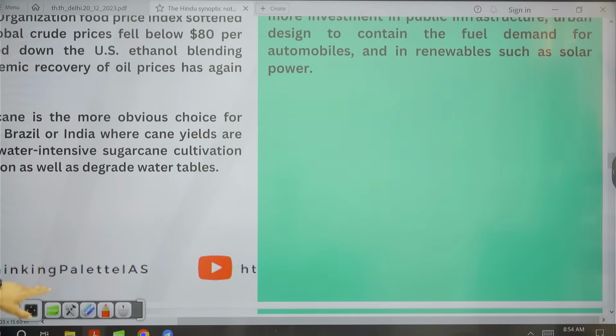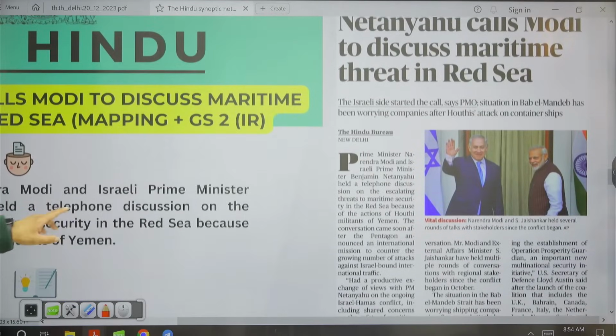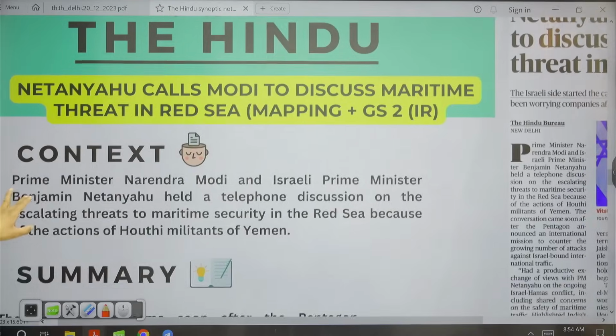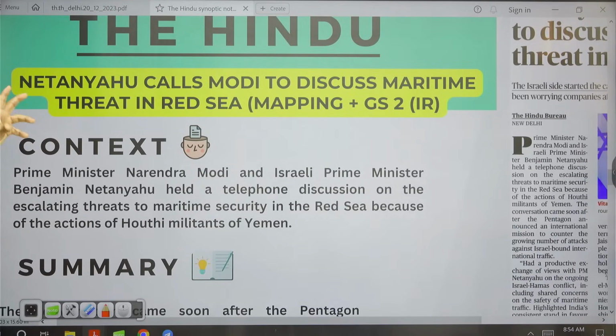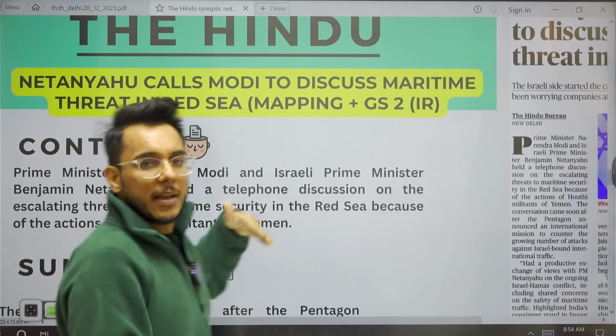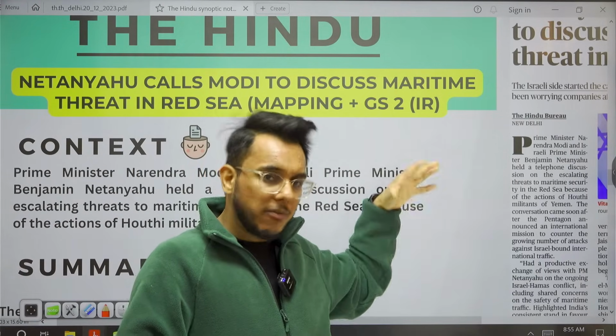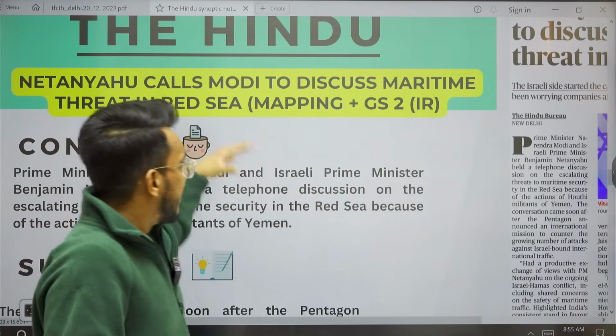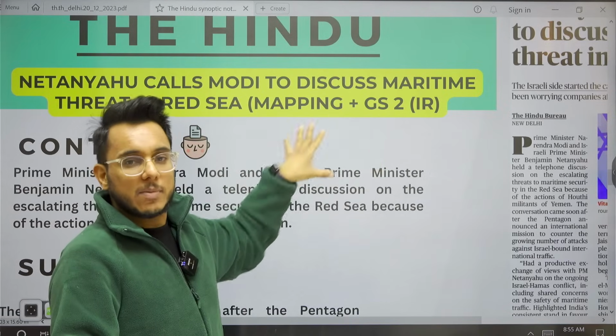And now we'll move to the next article. We have this article, Netanyahu calls Modi to discuss maritime threat in Red Sea. Also, one more similar article was there on the world page. I have clubbed both these articles. We'll take this article with respect to the mapping and GS paper number 2.